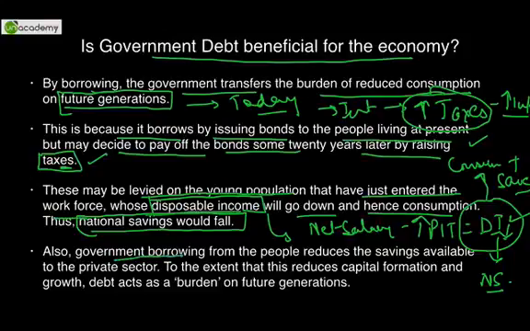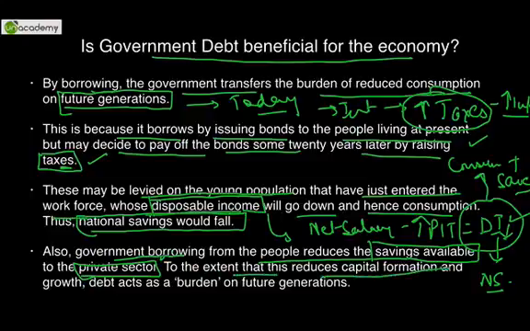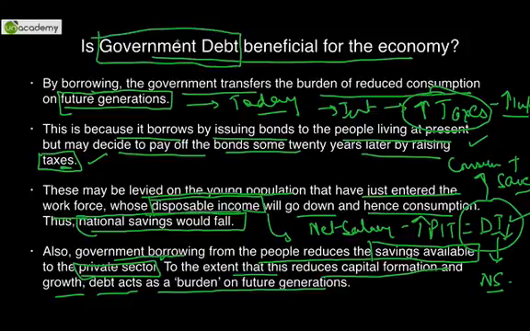The second is that government borrowing from the people reduces savings available to the private sector. So whatever we save in our banks is given as loans to the private sector. If we are not saving much, then obviously the private sector won't get much investment or many loans. To the extent that this reduces capital formation and growth, debt acts as a burden on future generations. Hence, we should not keep on adding to the government debt, and as you know, unfortunately, we are only adding to the government debt by excessive borrowings.